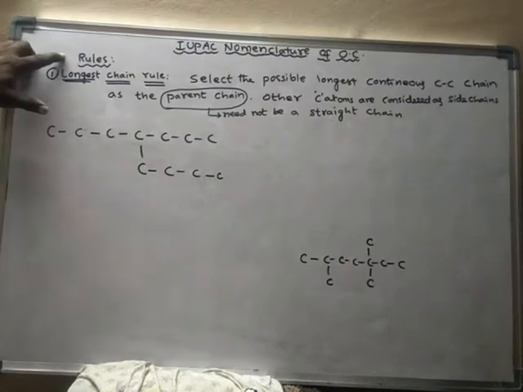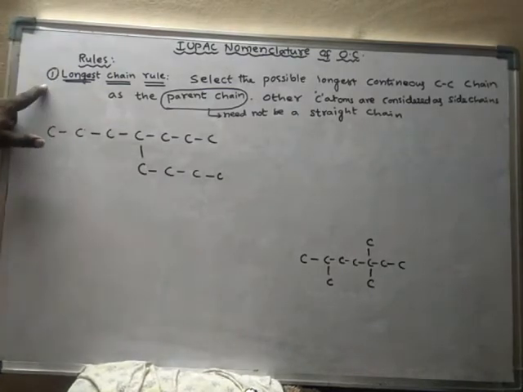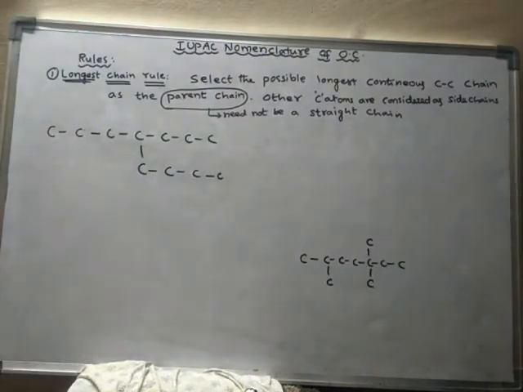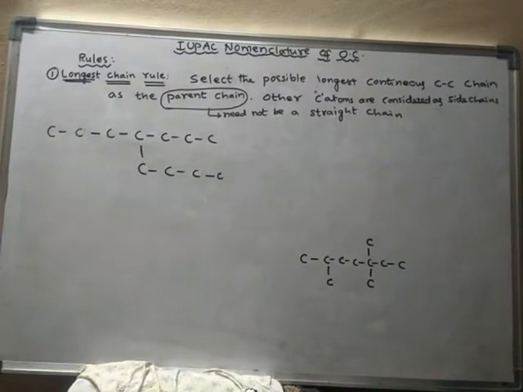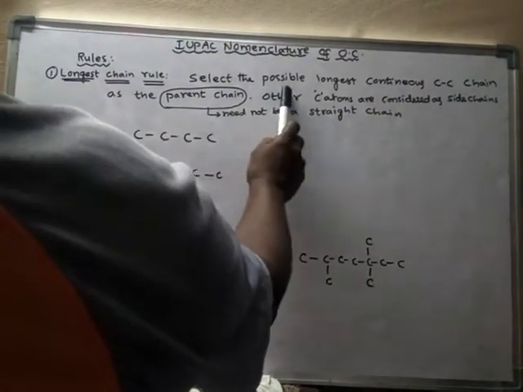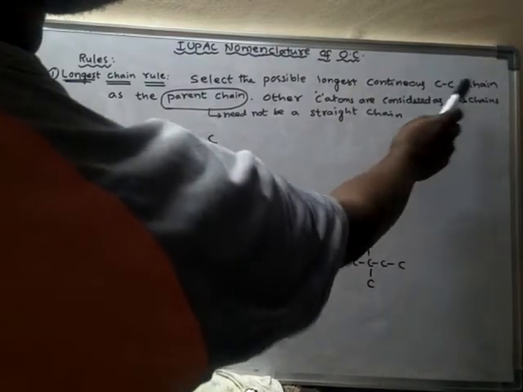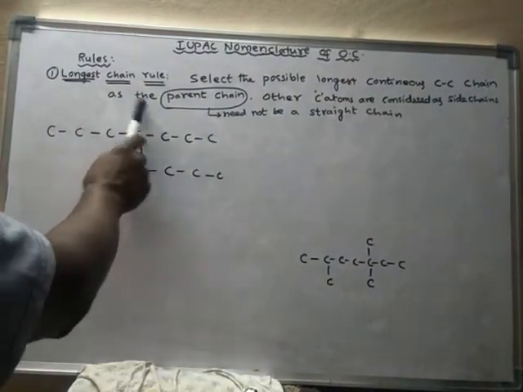So, rules for naming of organic compounds. The first rule is the longest chain rule. To select the parent chain, which is the most important part of the organic compound, how can we select it? Select the possible longest continuous carbon chain as the parent chain.